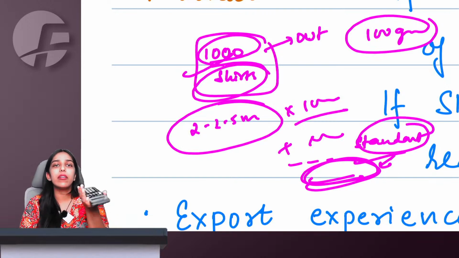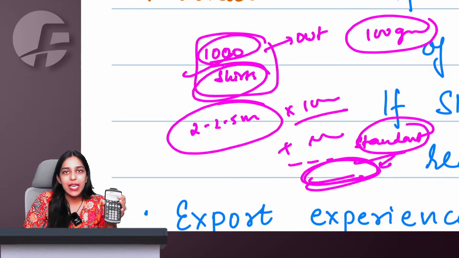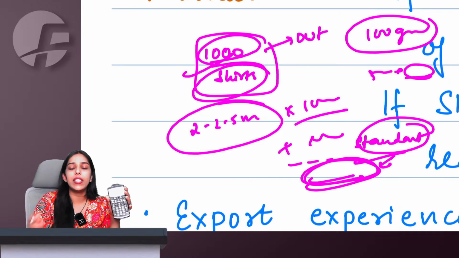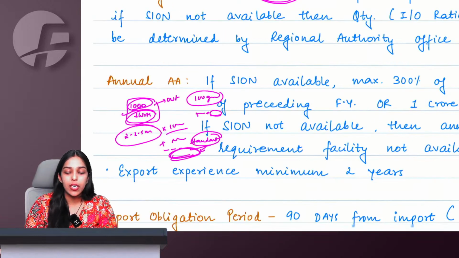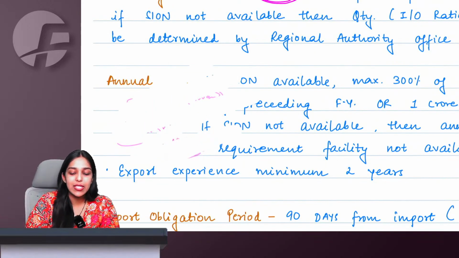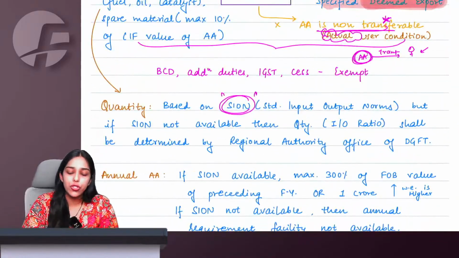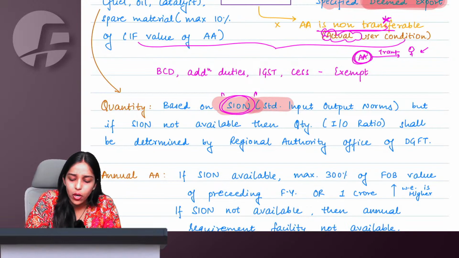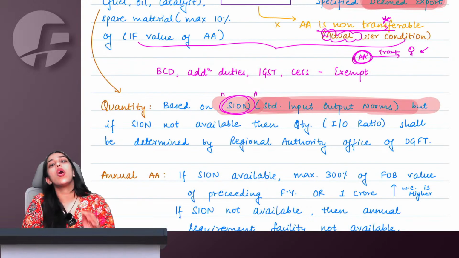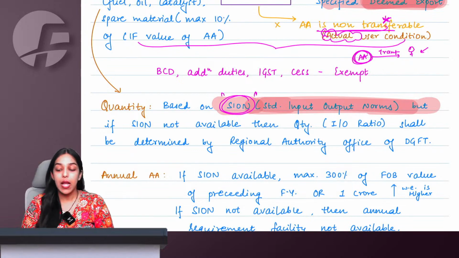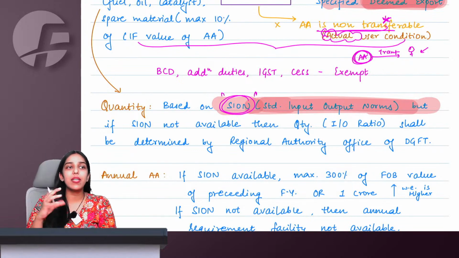So which means I will require somewhere, adjusted for normal scrap, let us say 110 grams of plastic. I will need this chip. So for 500 calculators, 500 chips, or let us say you need some more for some normal wastage, etc. So this is how you calculate the standard input output. Now government has issued SION norms for most of the goods. So based on SION, standard input output norms, which is already issued by government, they give you authorization to import your inputs. But let us say I am manufacturing some unique kind of goods for which SION is not available.